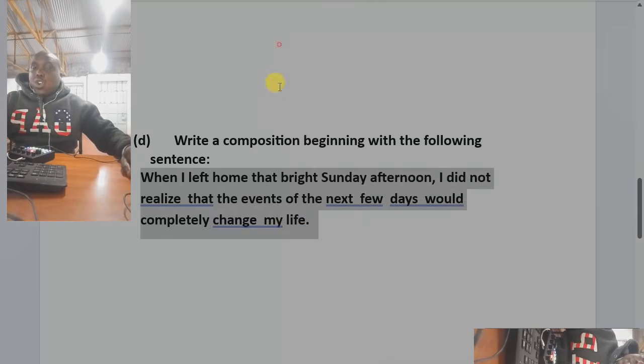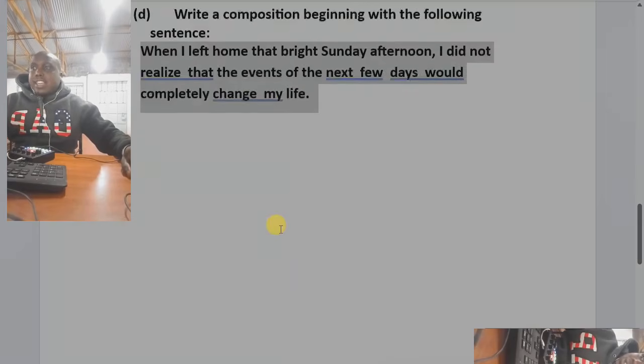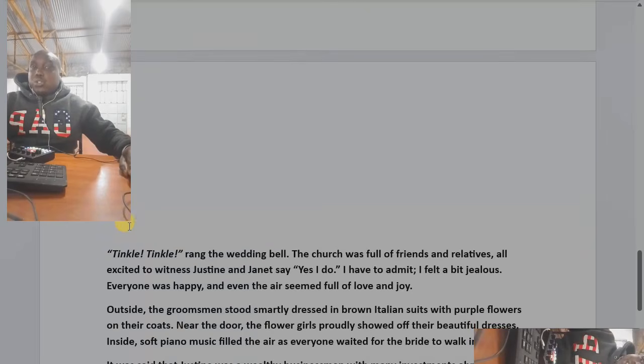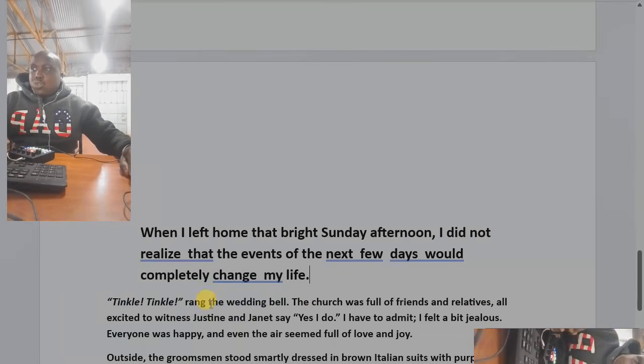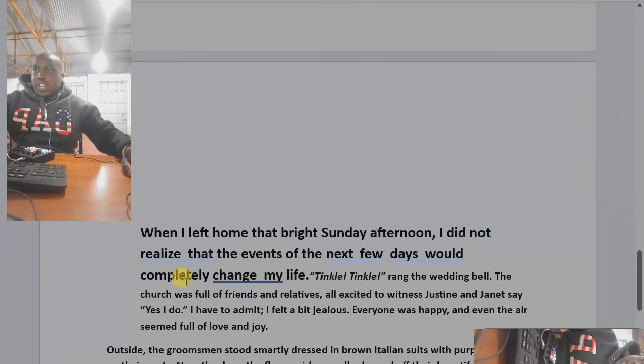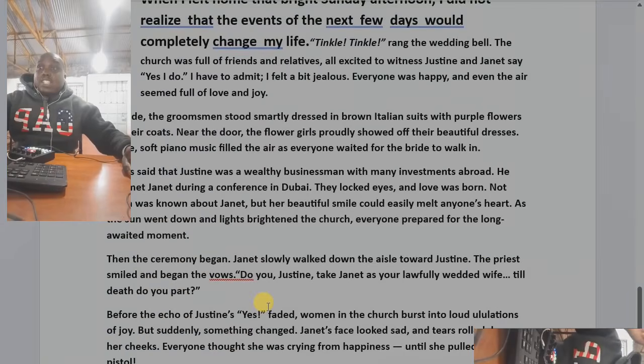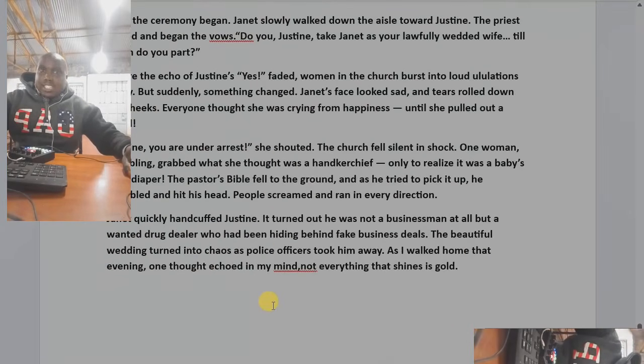So what you do, you copy this sentence and then put it first, because it is the beginning, you write it first. Once you write the first sentence, you join with your story and continue with your story. You finish that story like this.